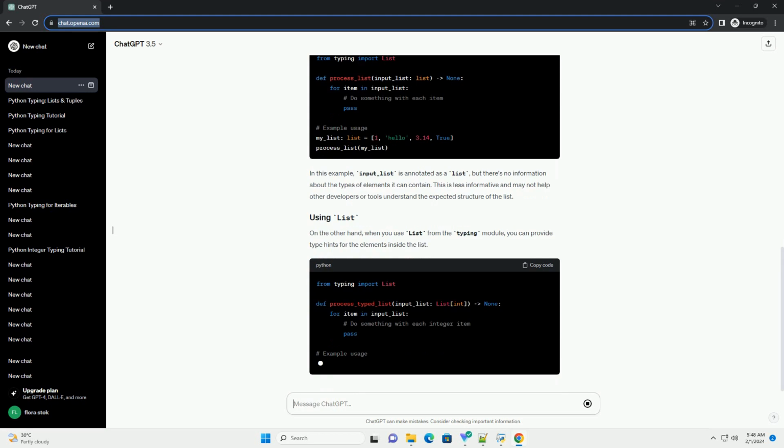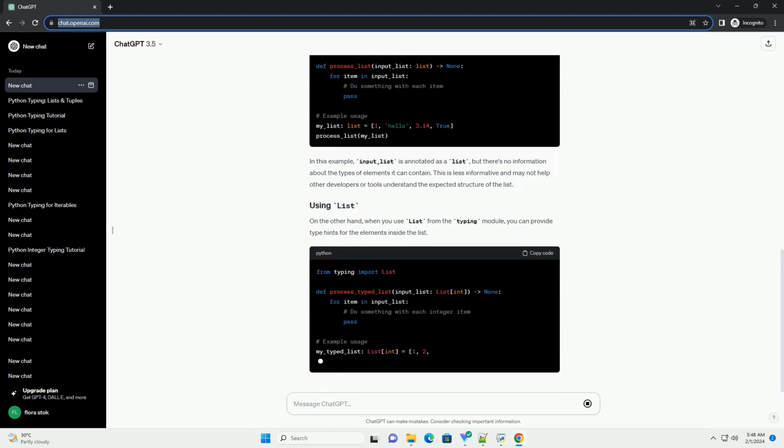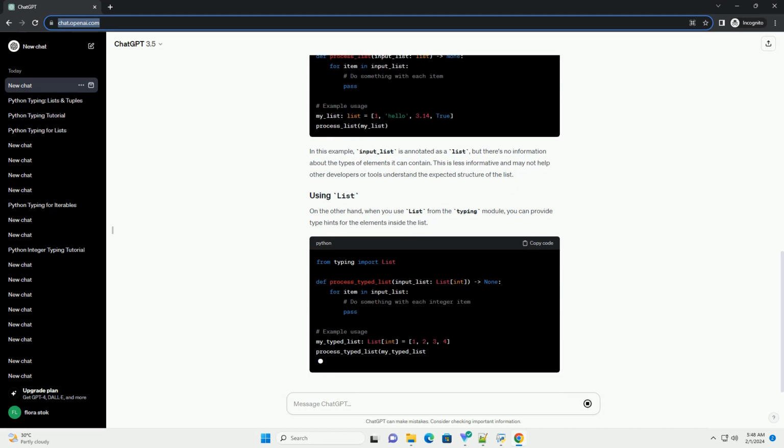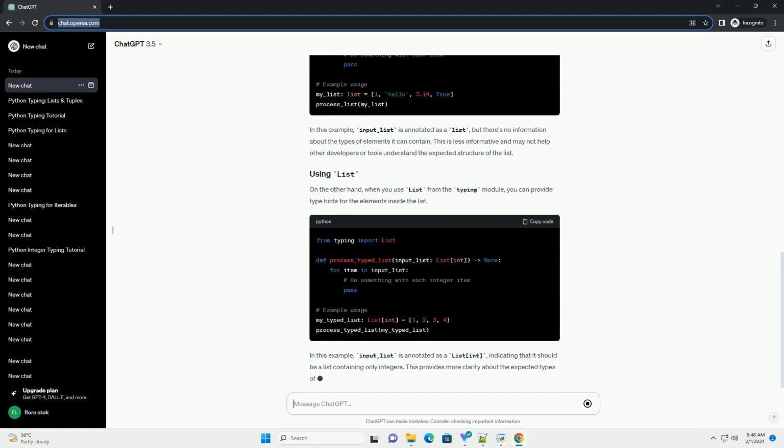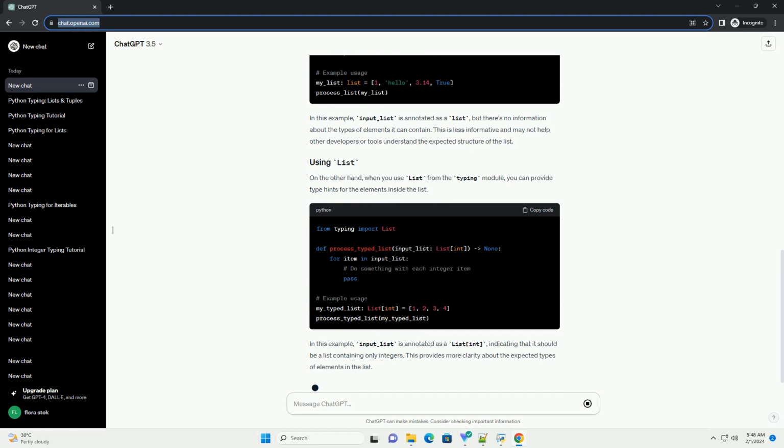The list type, on the other hand, is a generic type hint for a list without specifying the type of its elements. Here's an example. In this case, input_list is a generic list that can contain elements of any type, and the function returns a list of strings. Choosing between list and List.